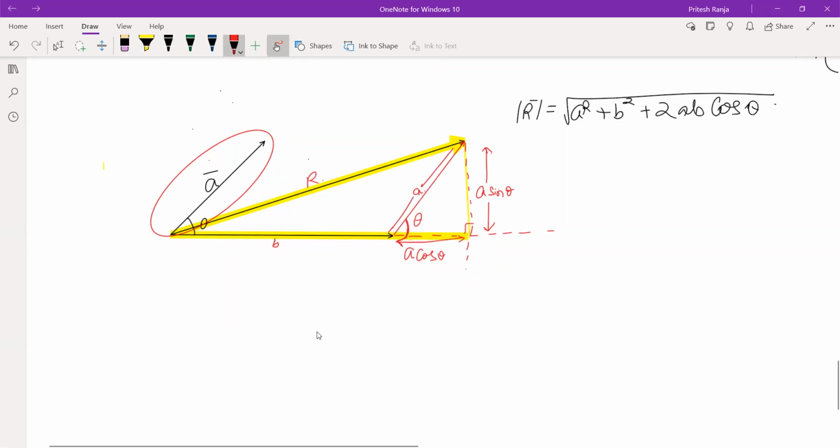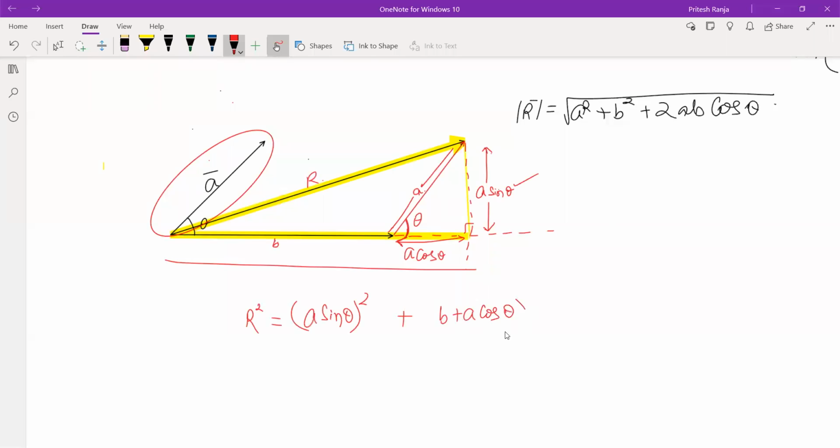So in this triangle we can now use Pythagoras theorem. So hypotenuse square, that is r square, is equal to a sin theta whole square plus base square. So b plus a cos theta will be the base now.